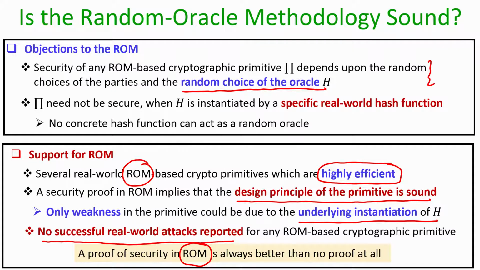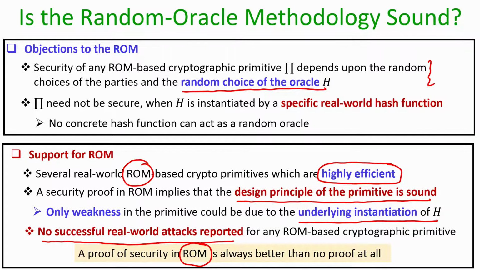That means, imagine you design a primitive pi based on some hash function, and for that you have absolutely no proof at all. Whereas, you have the proof for the same primitive, but in a very idealized setting, namely say the random oracle model. Then you will be feeling confident that if I instantiate this primitive pi by instantiating the underlying hash function, then the only flaw that could be there might be due to the weaknesses in the underlying instantiation of the hash function, and then what you can think of?